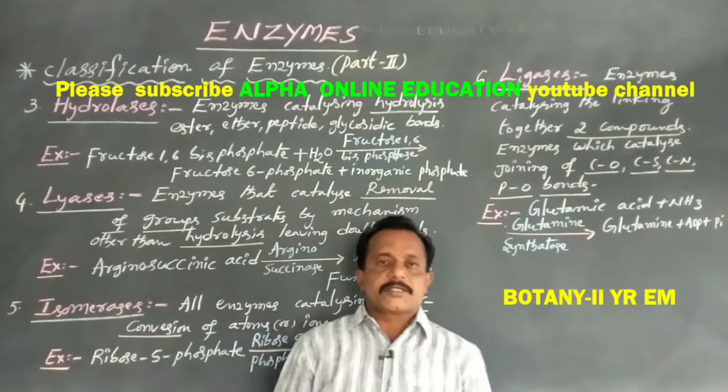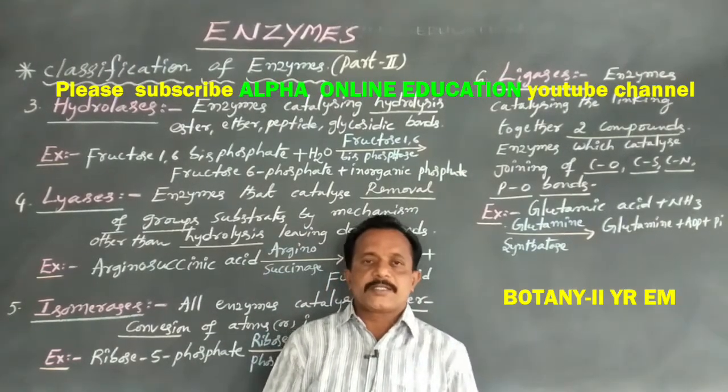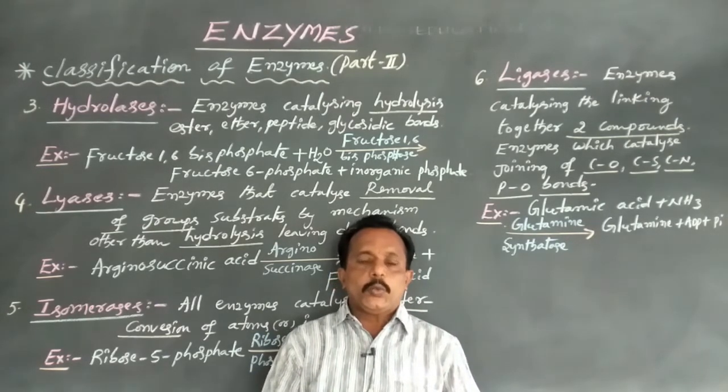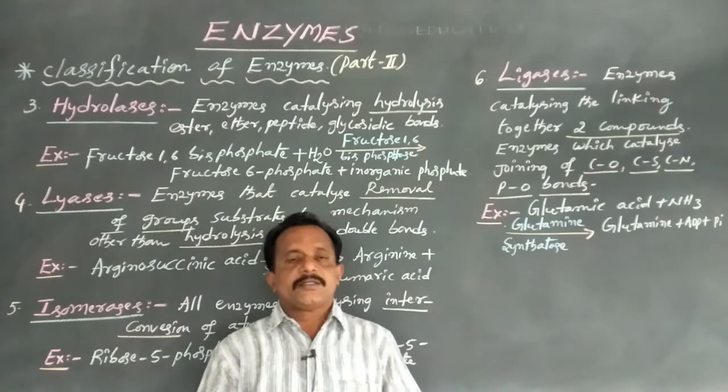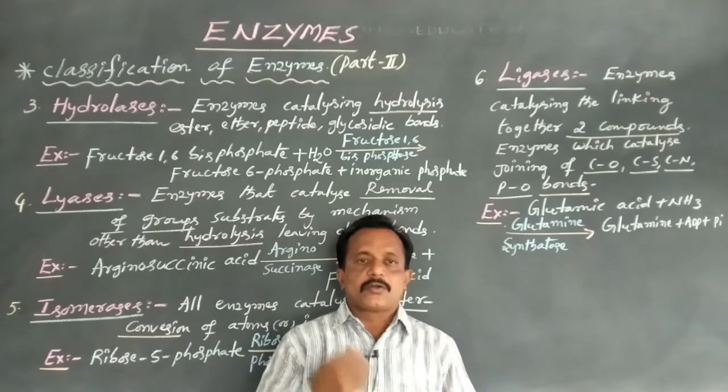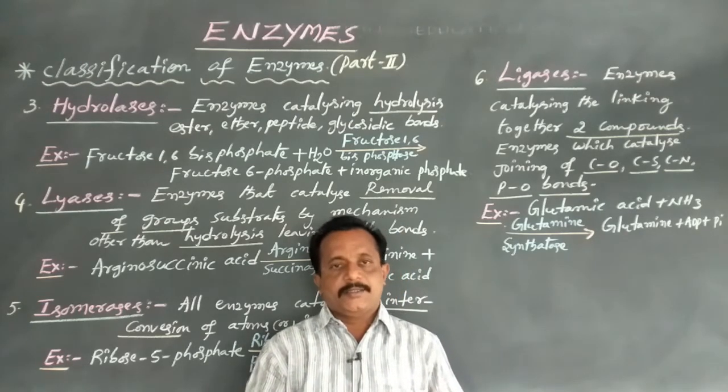Dear students, in the previous class we discussed two enzyme classes, oxidoreductases and transferases.